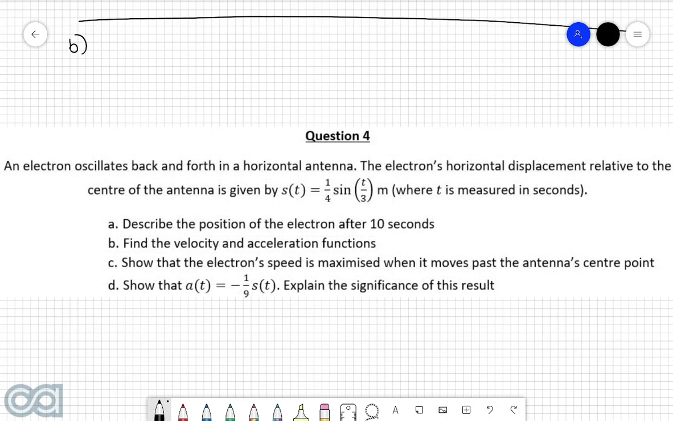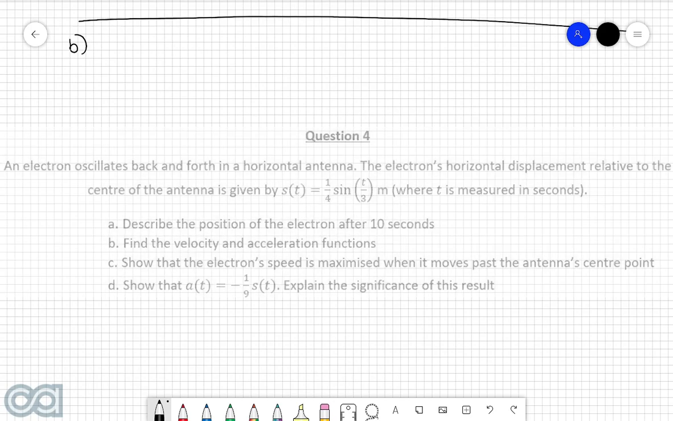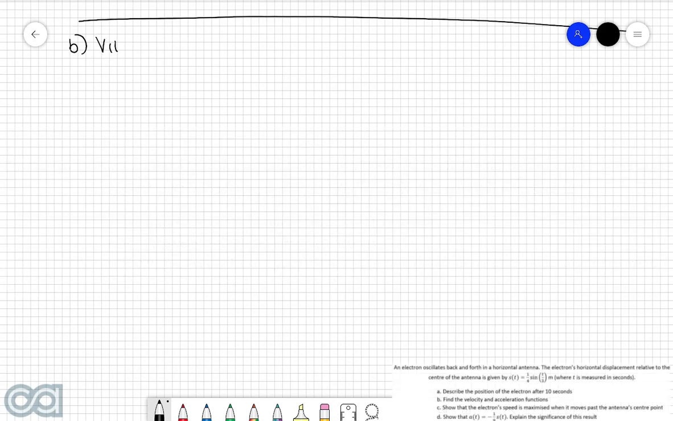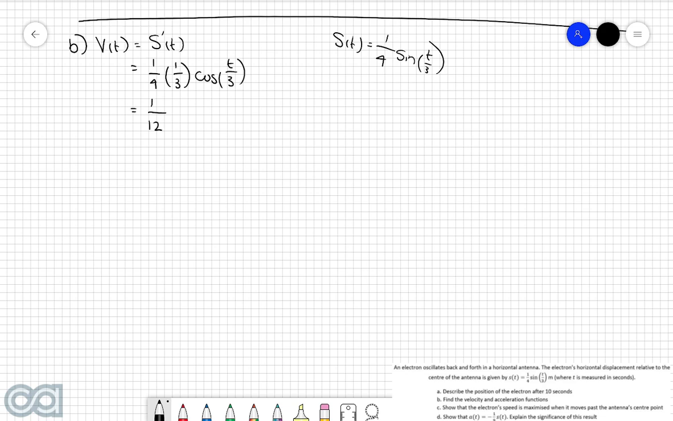Part B. Find the velocity and acceleration functions. So we of course know that the velocity function v of t is given by the first derivative of the displacement function. So by taking the derivative of s of t equals 1/4 sine of t over 3, we get 1/4, then the derivative of the inside, which is 1/3, cos of t over 3, which is equal to 1/12 cos of t over 3.